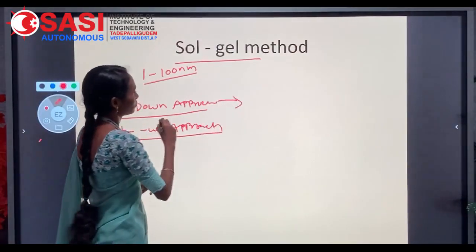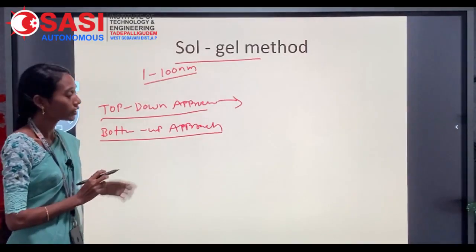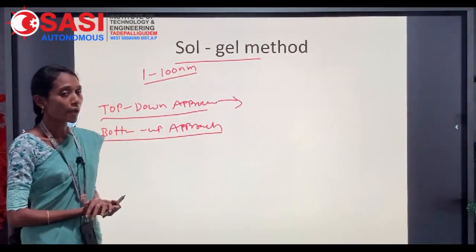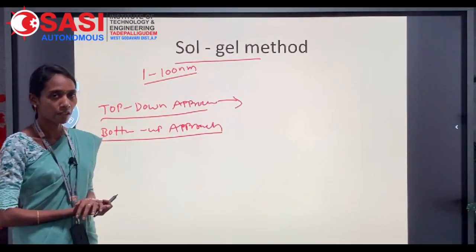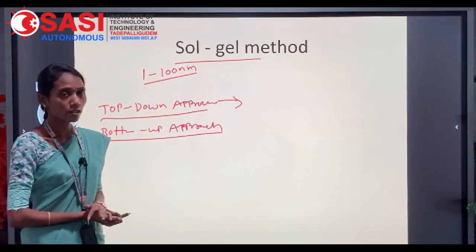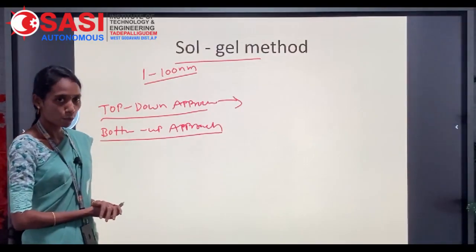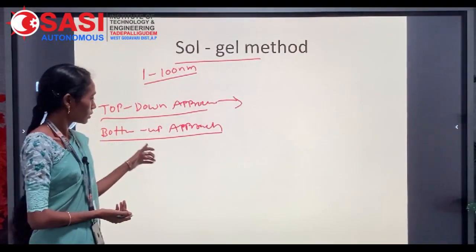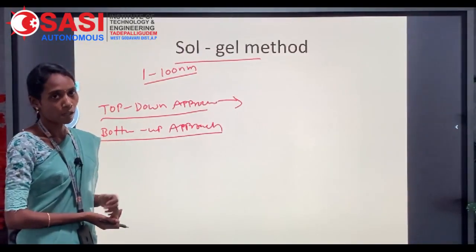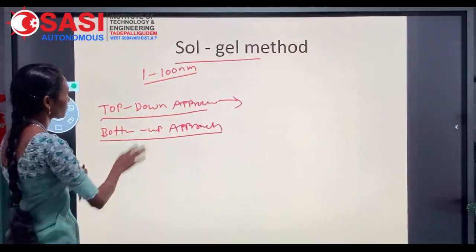In the top down approach, initially we consider the bulk material, then it will be converted to nanoparticles with dimensions between 1 to 100 nanometers. In the bottom up approach, atomic-level substances are converted into particles whose dimensions are between 1 to 100 nanometers.